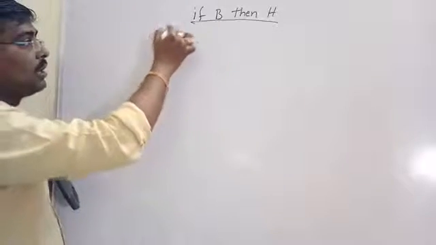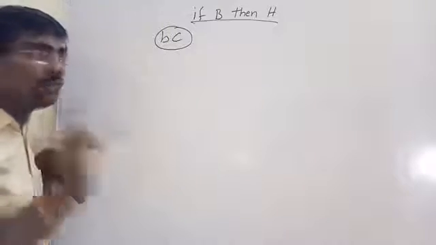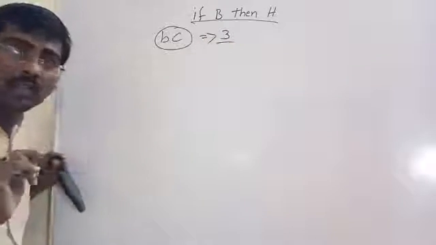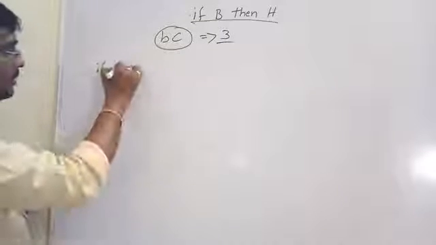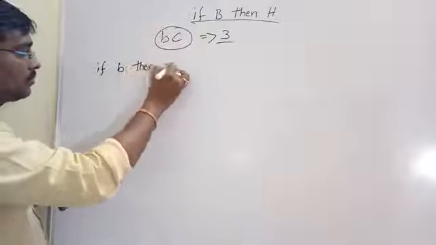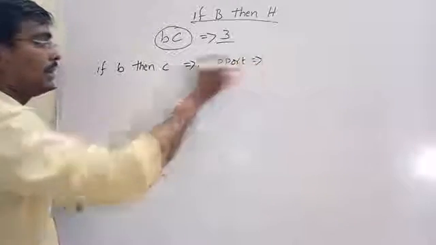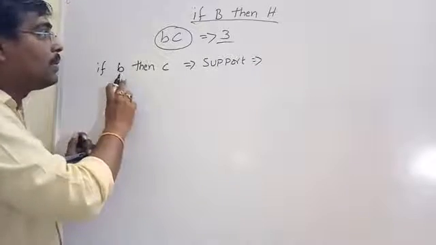Here we already know BC is the only maximal frequent item set, because it has the only support value, which is 3. Suppose we consider an example: if B, then C. What is the support? In how many transactions?